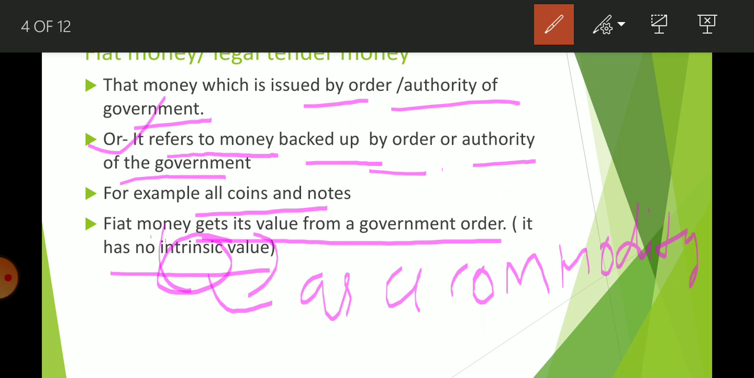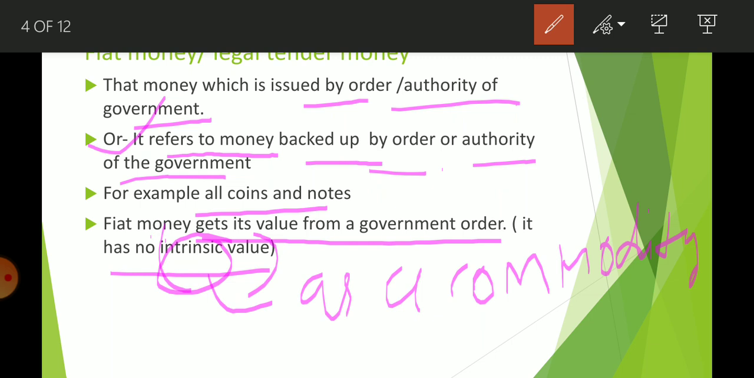Why? Because it is accepted as 500, because government had told, here it is written, the promise has been written on the note, it is 500, it is 1000, so it is backed up by the government. And if anyone denies to accept it, you can go to the police station, you can file a charge, and that person can be fined, penalized and put in jail also. Okay, because it is backed by government, and it is our legal tender money, no one can deny. So I think you are able to understand what is important.